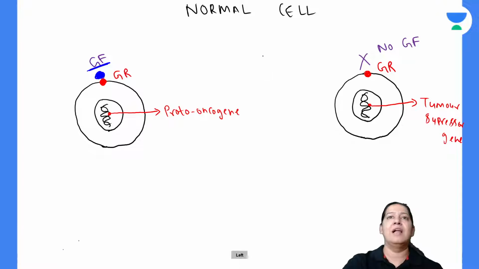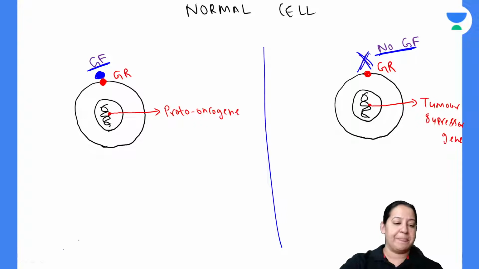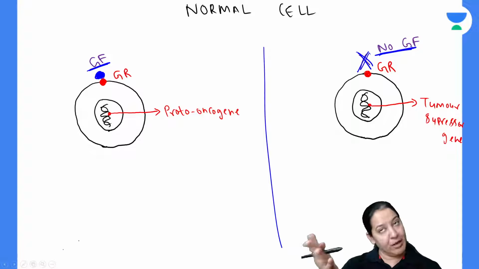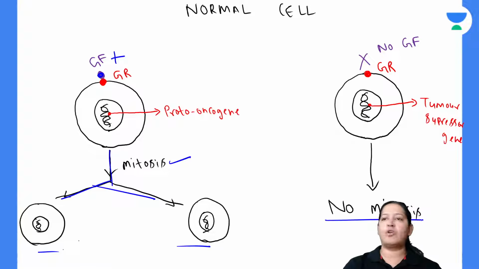See the other cell, the second cell. Here no growth factor is present. So growth factor is absent. Because of the absence of the growth factor, this cell is not undergoing mitosis.